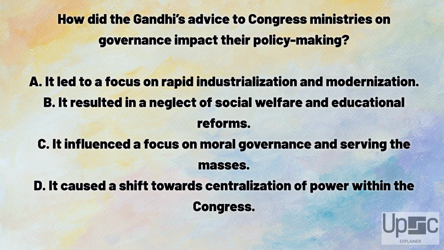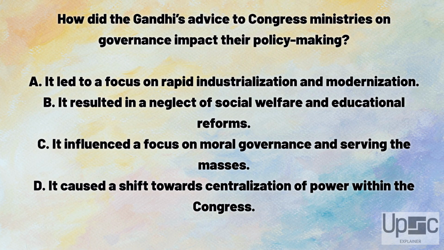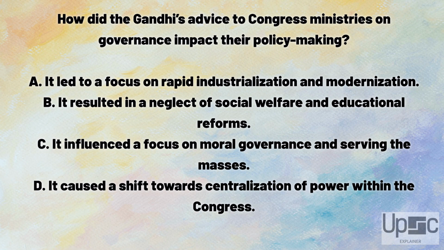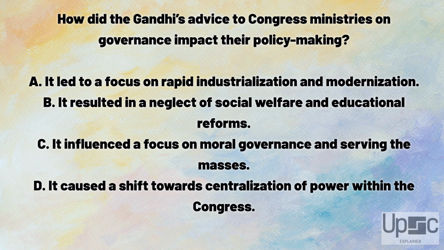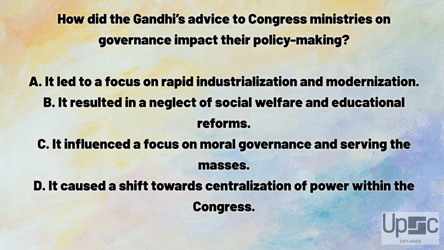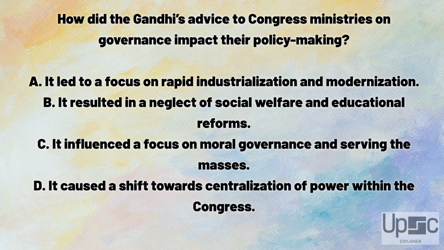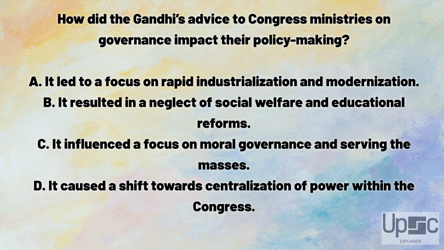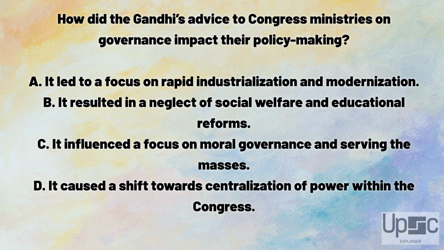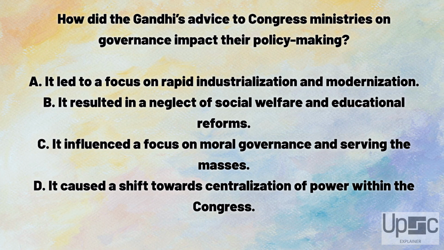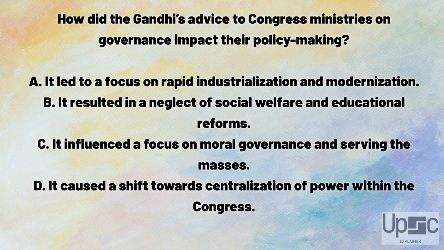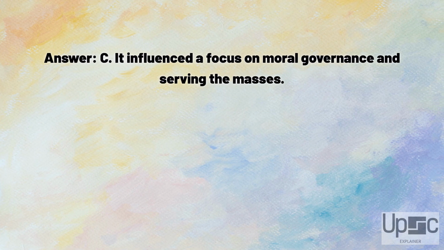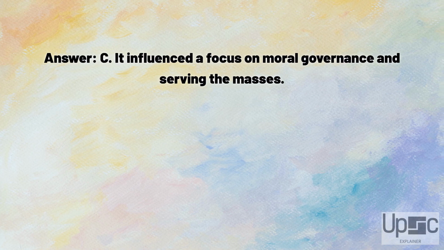How did Gandhi's advice to Congress ministries on governance impact their policy making? A. It led to a focus on rapid industrialization and modernization. B. It resulted in a neglect of social welfare and educational reforms. C. It influenced a focus on moral governance and serving the masses. D. It caused a shift towards centralization of power within the Congress. Answer: C. It influenced a focus on moral governance and serving the masses.